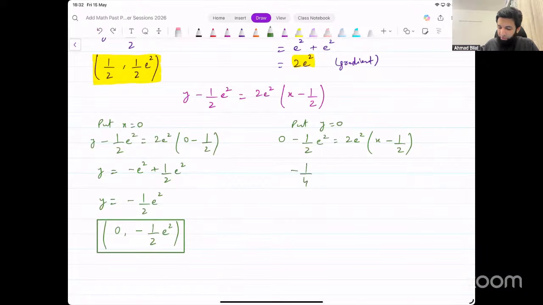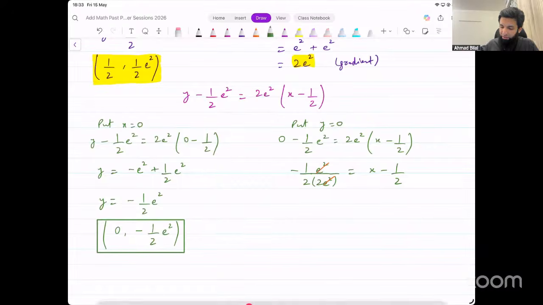Let me just show that step here as well. So we have minus 1 over 2 e squared. Let's bring that 2e squared from the other side to this side. What are we left with there? X minus 1 over 2. Now e squared and e squared get cancelled. We can bring 1 over 2 here as well.